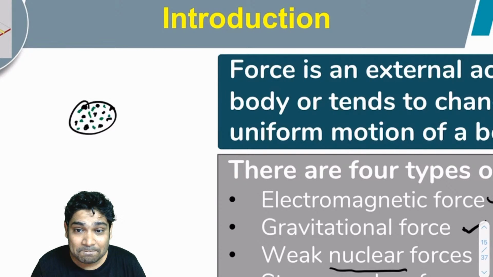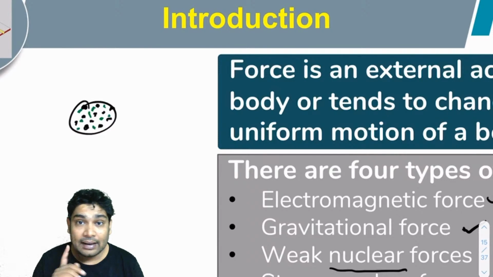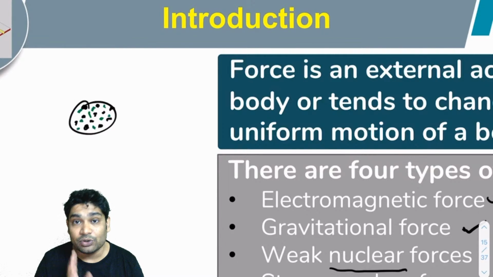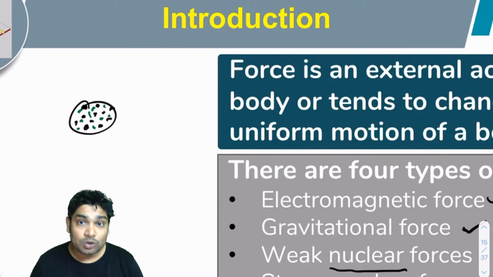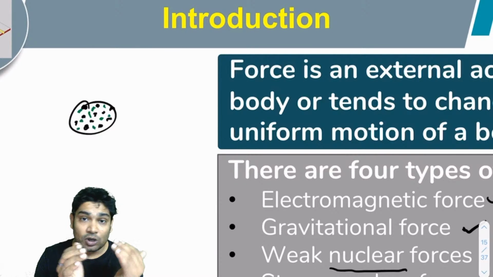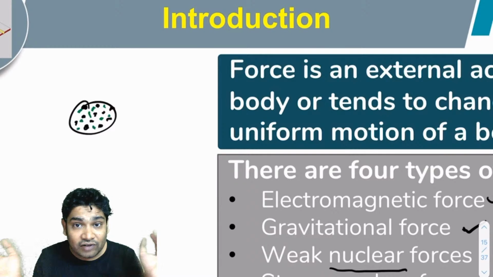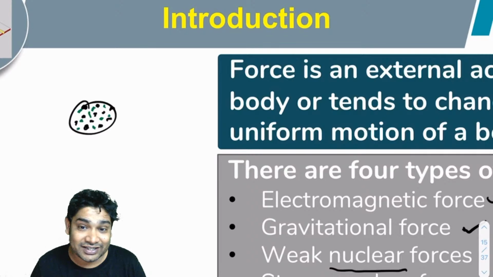In any case, people obviously wondered, and I am sure you studied about current electricity in your class 10, so you should know this, that all like charges repel each other. So why is it that all the protons are getting packed into such a small space? Why are they not flying off? Why are they not repelling each other? Turns out they are repelling each other. But there is a force which is much stronger than the repulsion between like charges.